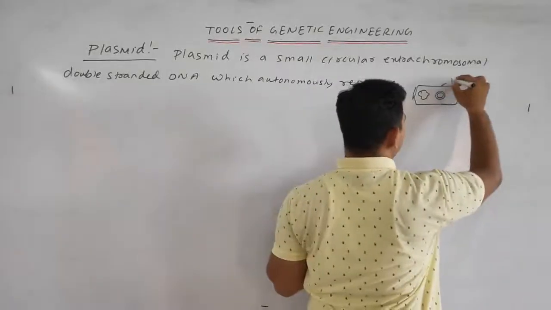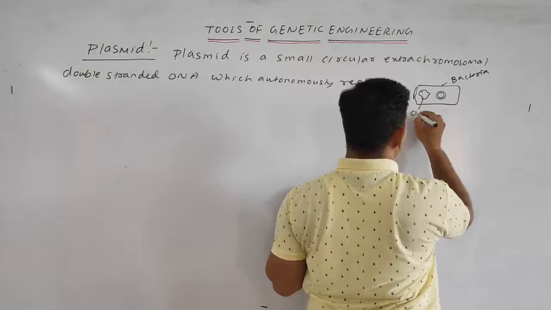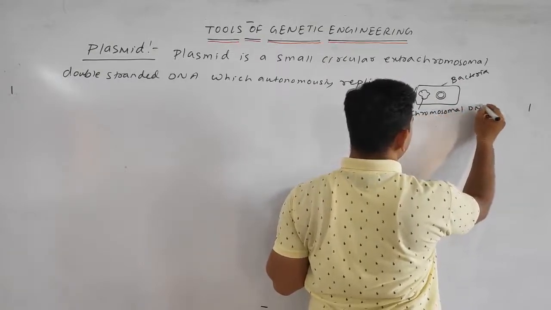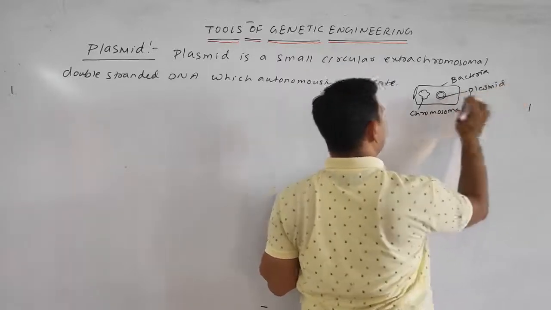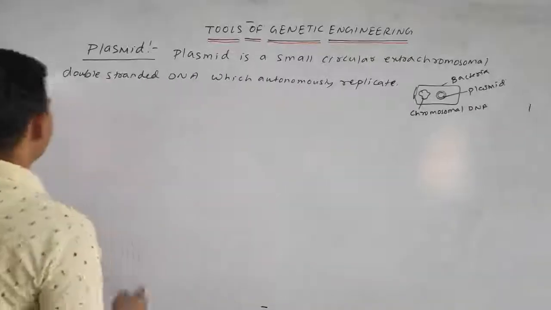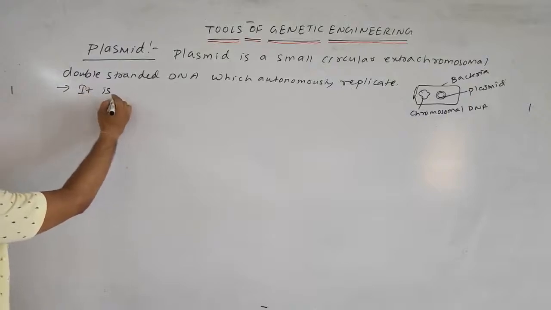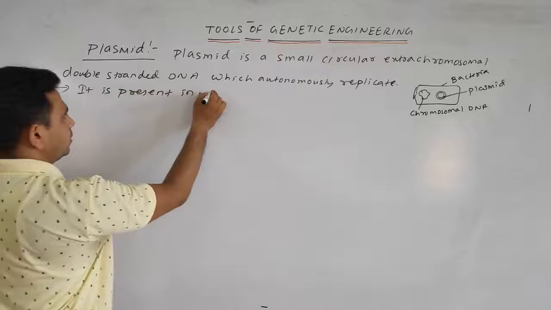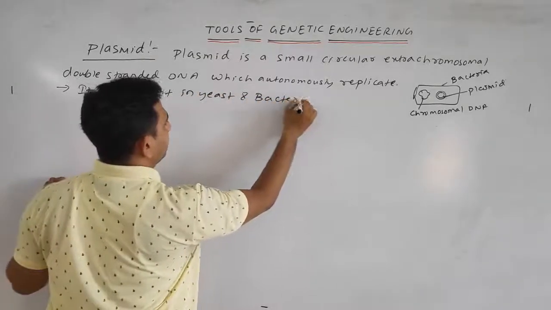So this one is your bacteria, this one is your chromosomal DNA, and this one is your plasmid. Circular double stranded extra chromosomal DNA. It is basically present in yeast and bacteria.